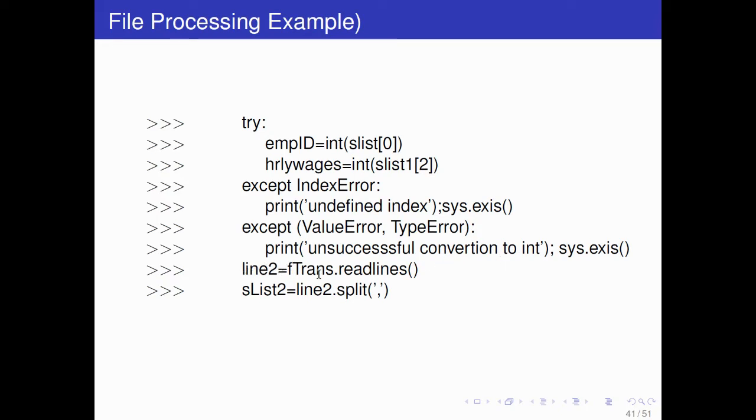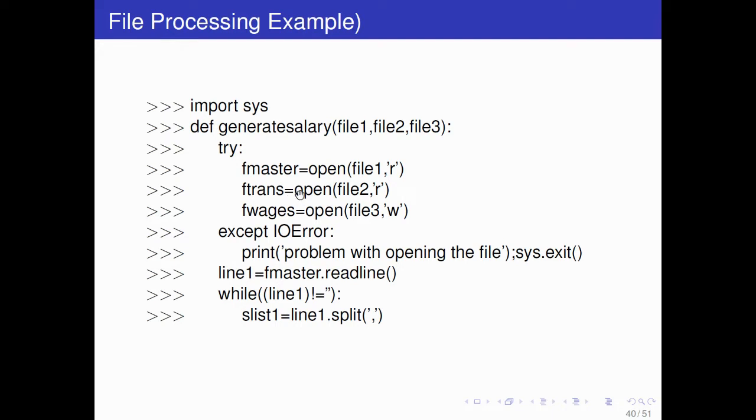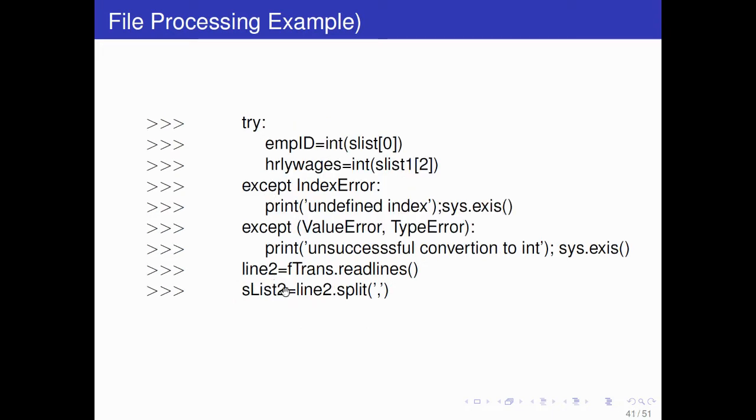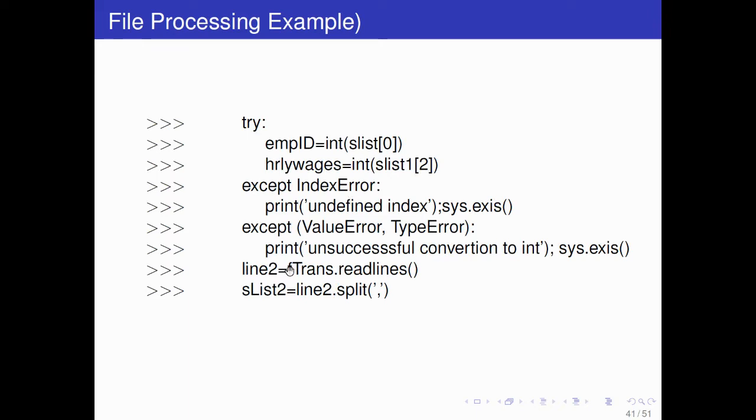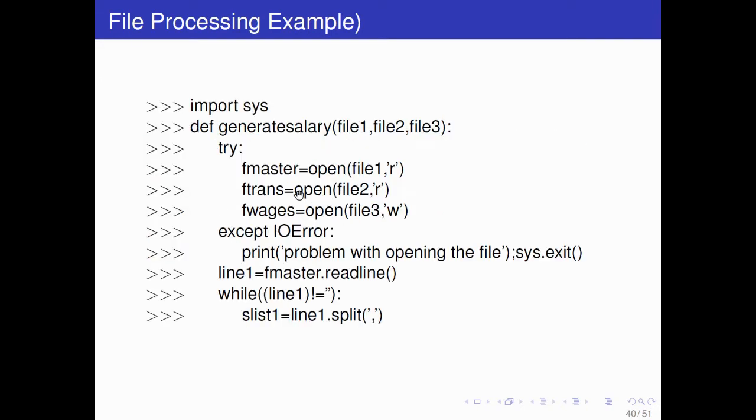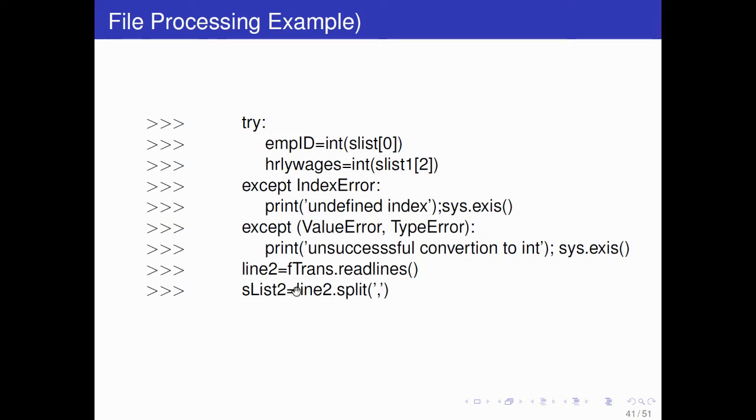Then line 2 f trans, so f trans means this, okay. Next, like file 2, the first line of file, it will read f trans dot readlines, so it will read each line of the second file, okay. Then s list 2 is line 2 dot split, so again we are converting each line into a list, okay. Then we'll do indexing. So this will return a list of ID and number of hours worked, because it was in file 2. So in file 2 it will read each line, and we are converting to list.